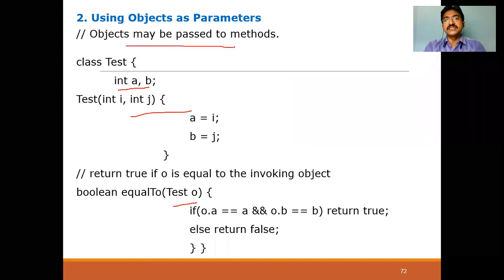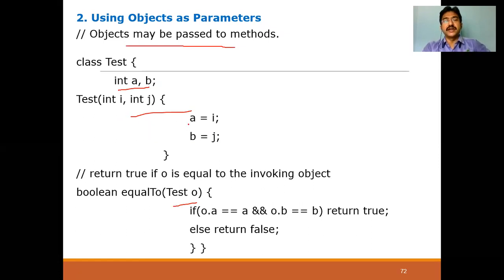We can pass objects to methods. Now let me see what actually. I'm creating a class called Test and taking variables A and B. Now I'm creating a constructor. What will the constructor do? It assigns the parameters coming from the calling method to A and B. Now we are creating a method called equal to. It compares the variables of object 1 and object 2. If both are the same, it returns true. If both are not the same, it returns false. That is the purpose of the equal to method.